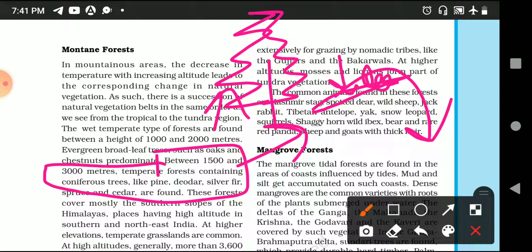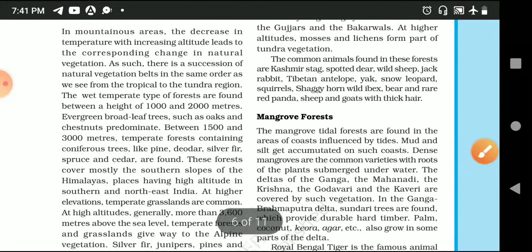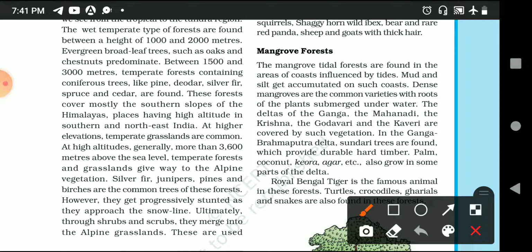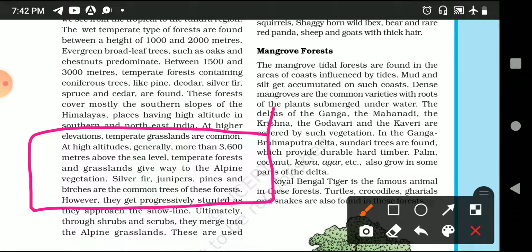The trees which are important here, or which are considered in the coniferous forest, are pine, deodar, silver fir and spruce cedar. We also have the mountainous vegetation which is at the height of 3600 meters above sea level.